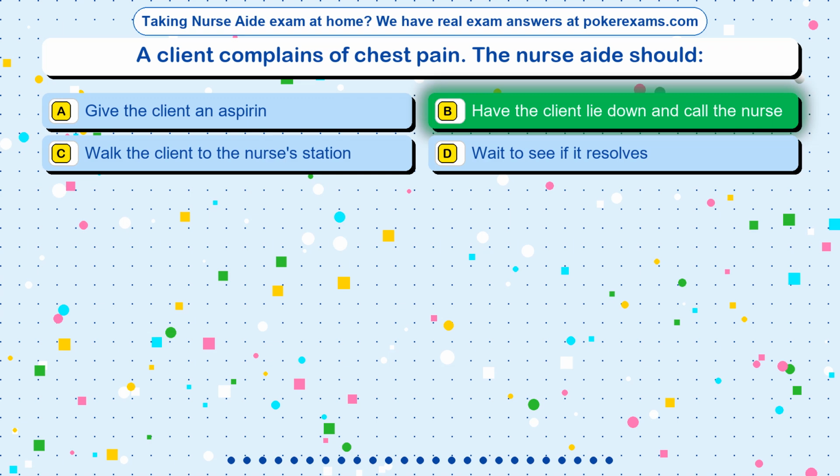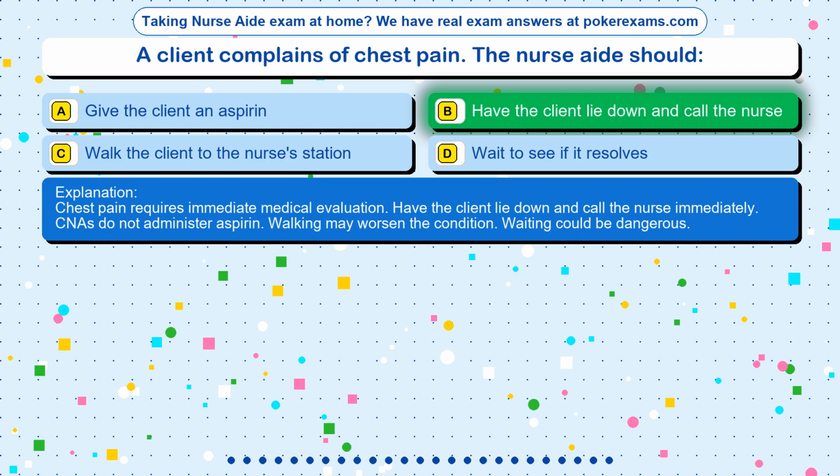The correct answer is option B, have the client lie down and call the nurse. Chest pain requires immediate medical evaluation. Have the client lie down and call the nurse immediately. CNAs do not administer aspirin. Walking may worsen the condition. Waiting could be dangerous.